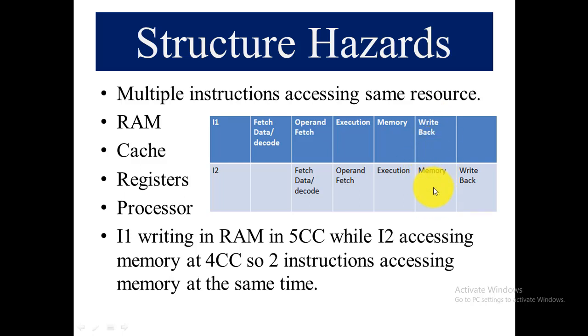Both are using the same resource, right? Instruction 1 writes in RAM in the 5th clock cycle, while instruction 2 accesses memory at the 4th clock cycle. So two instructions access memory at the same time. This causes delay in instruction execution. So this is called structure hazard. Hopefully you understand the concept.